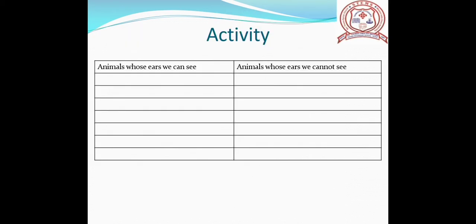Children, now you learned that different animals have different kinds of ears. One activity. Here you can see two lists. In the first column you have to write animals whose ears we can see. In the second column, animals whose ears we cannot see. Okay?